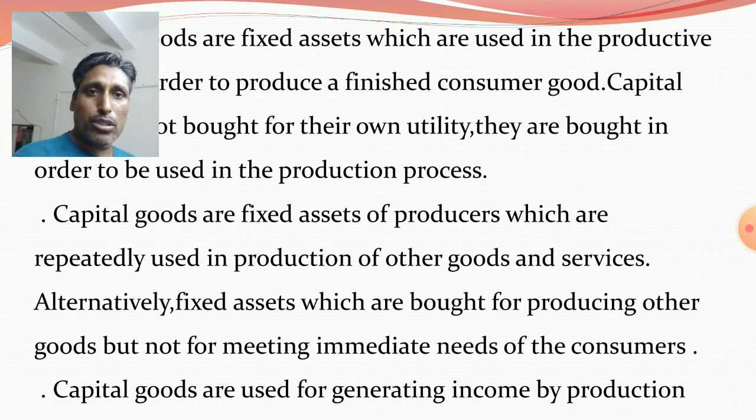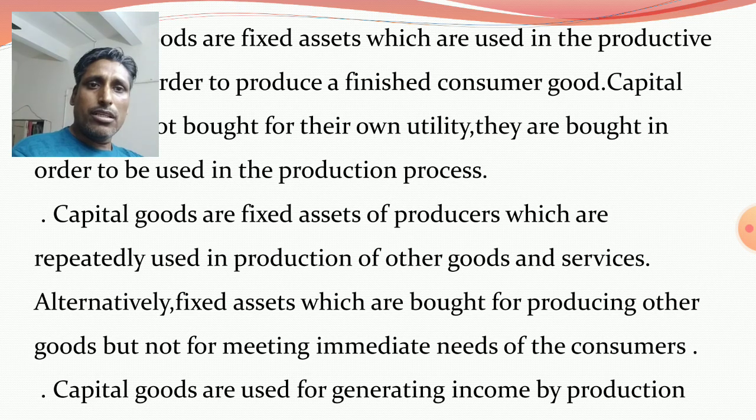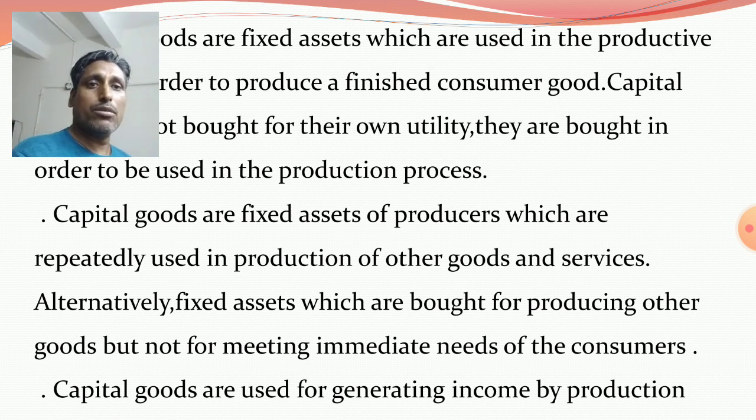In the case of consumer goods, we purchase and consume them to fulfill our immediate needs. But it does not happen in the case of capital goods.